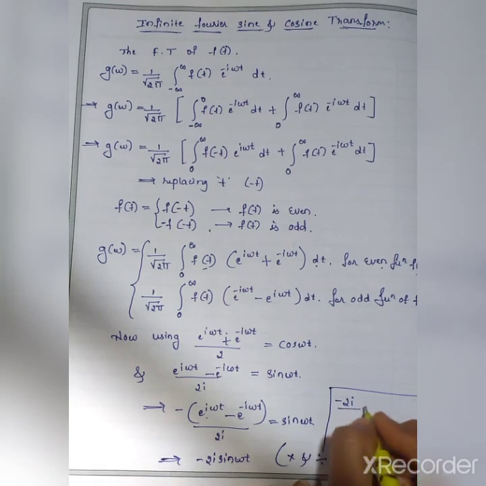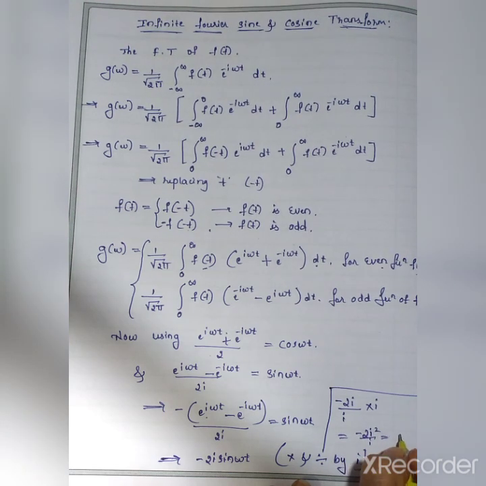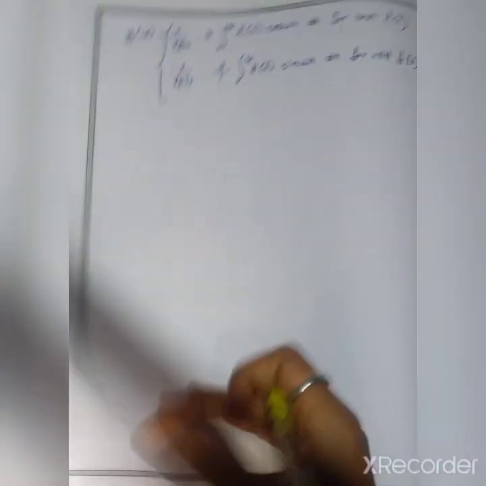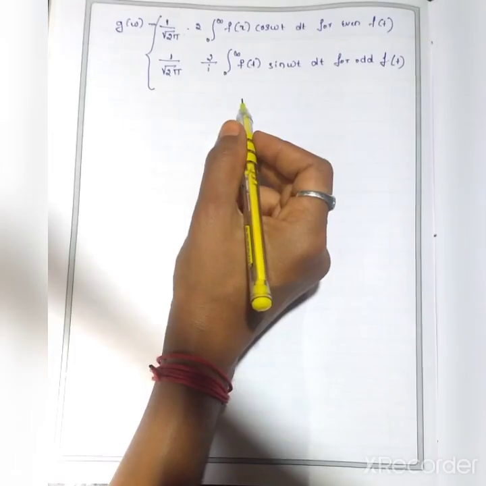Minus 2i, multiply and divide by i, means minus 2i square by i. The i square value is minus 1, so that is 2 by i. So directly I wrote here 2 by i f of t sin omega t dt.